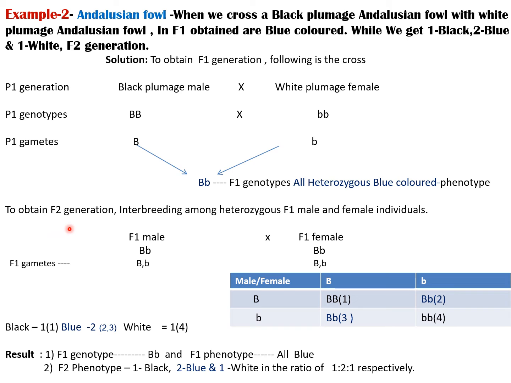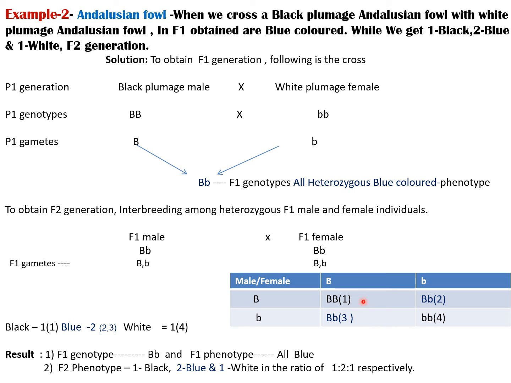To get the F2 generation, interbreeding among the heterozygous F1 male and female individuals is done, having the genotype capital B small b and capital B small b, whose phenotype is blue colored. Since the genotype is heterozygous, it gives two types of gametes from the male as well as from the female, that is capital B and small b in each. On the Punnett square board, here it shows the four combinations.